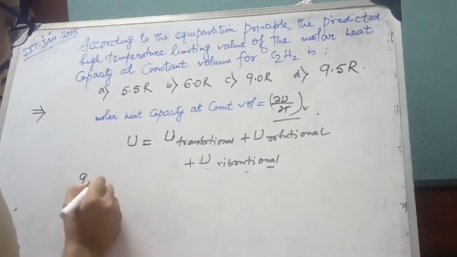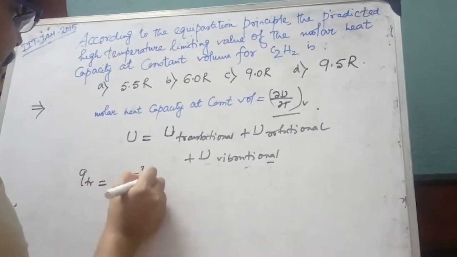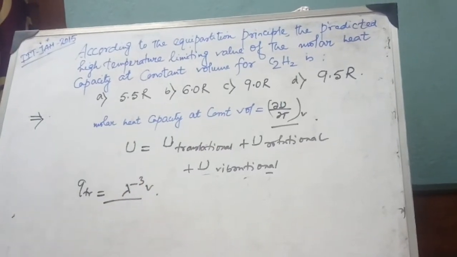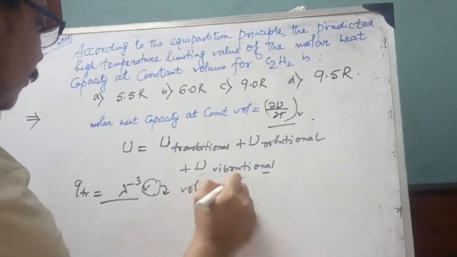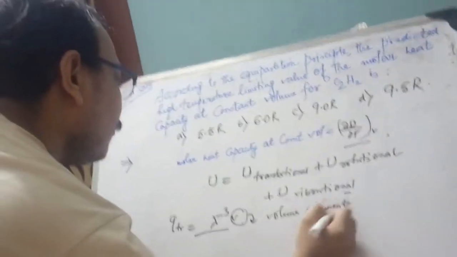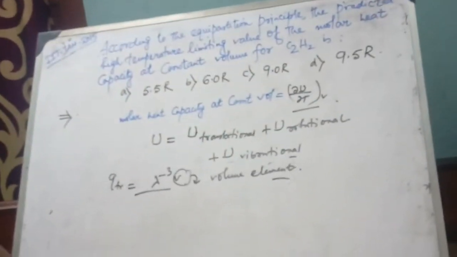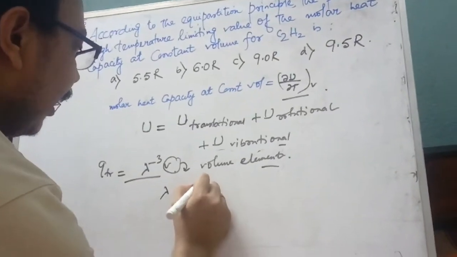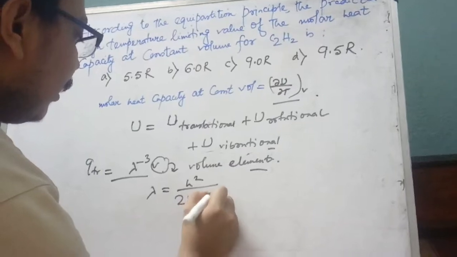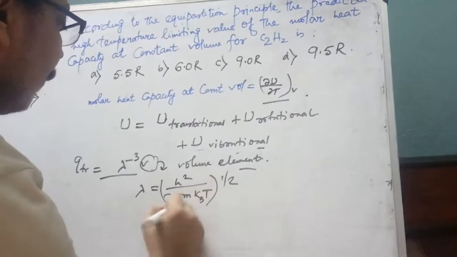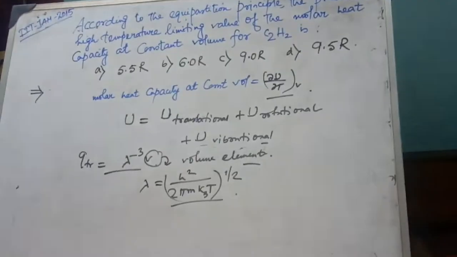Translational partition function equals lambda to the power minus 3 into V, where V is the volume element, and lambda equals h square divided by 2 pi m kBT to the power half. So this will be the value of lambda.